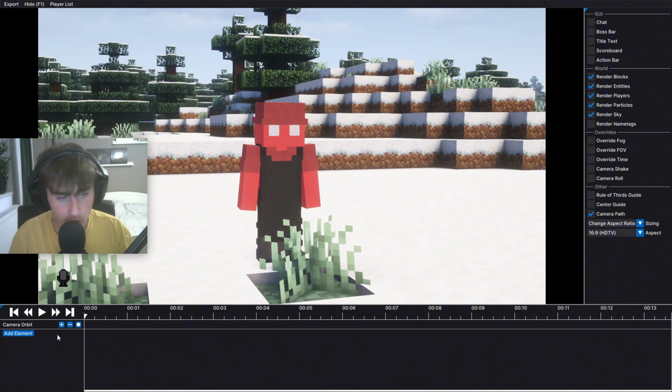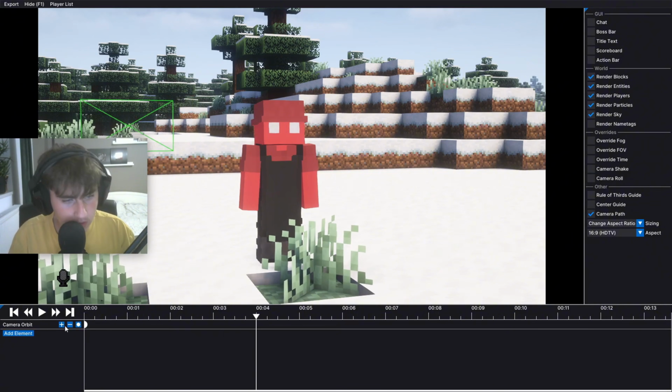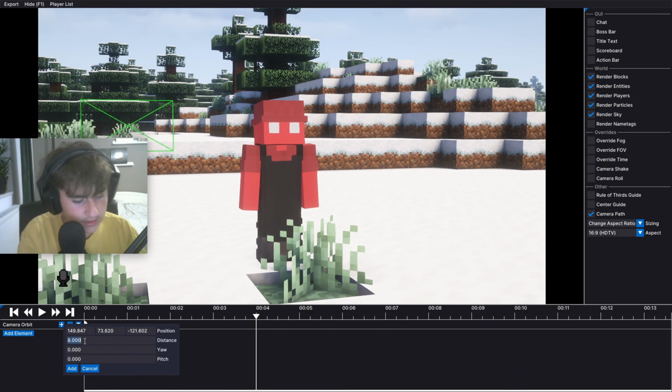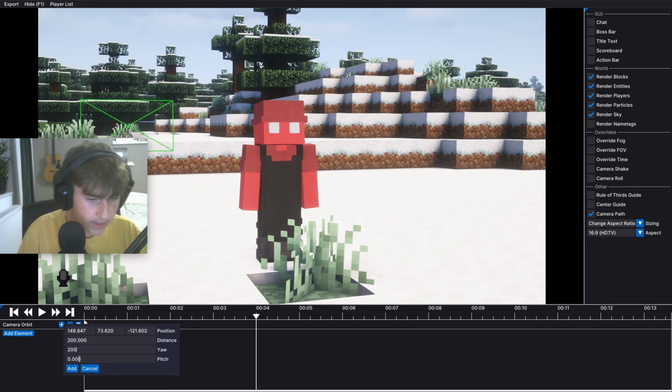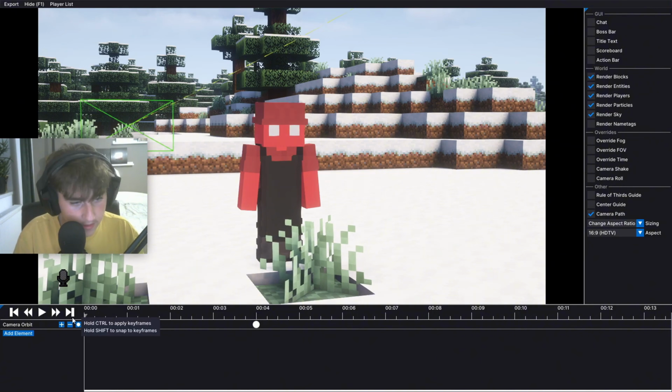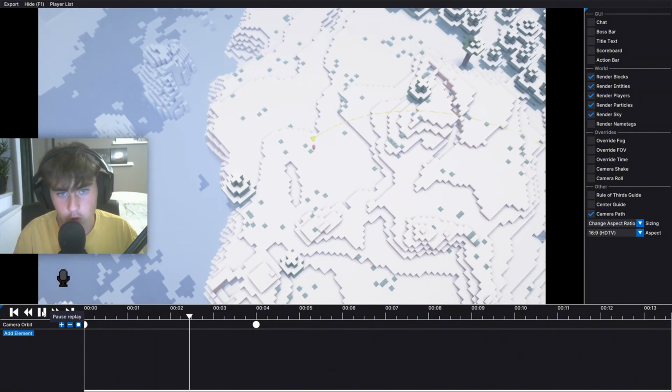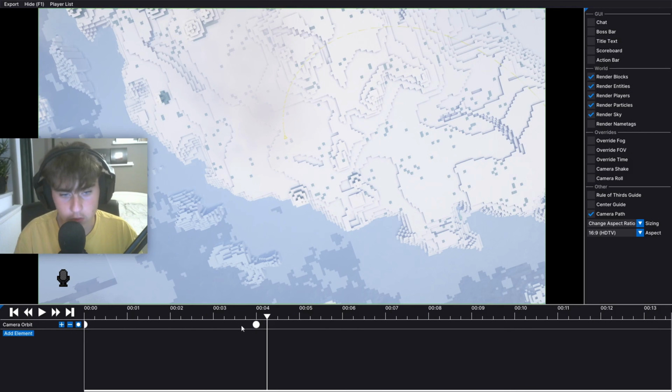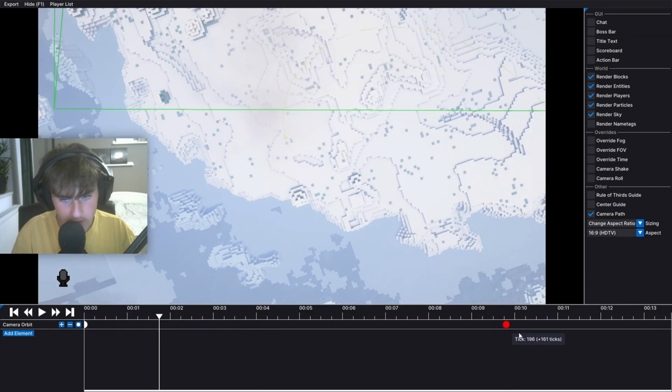I forgot a couple things to show you. First of all is camera orbit. Let's say this is the default one. I'll go over here and then change the distance to say like 200 and 100. All right. And then we'll see that it makes an orbit around the player, which is really cool. You can move keyframes like this. So now it will do it faster, or it can do it slower.